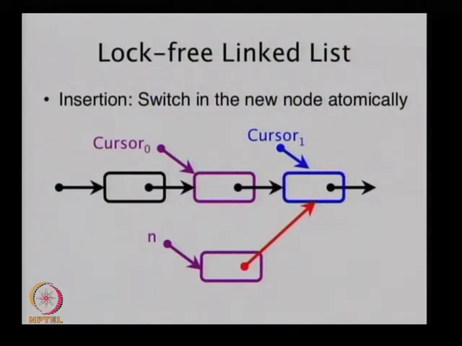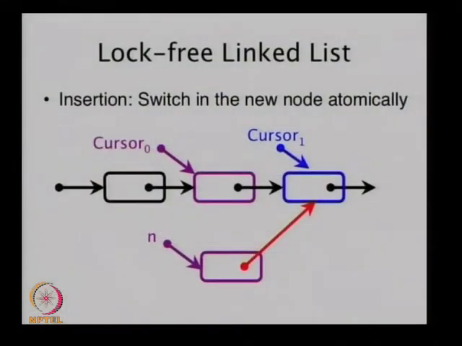Now I am going to atomically switch. What am I going to switch? Cursor 0.next is equal to n. Assuming that is, it's not always the case, depending on what your underlying architecture is. But let's say a variable assignment of whatever size, or let's say a pointer assignment, is atomic. It may not be in reality, but for the time being, let's assume. So we simply say cursor 0.next is equal to n.